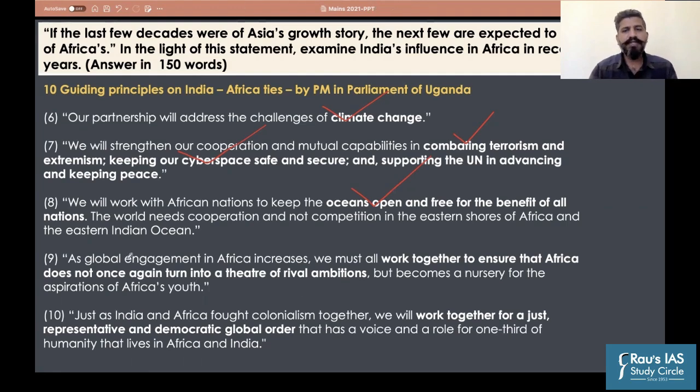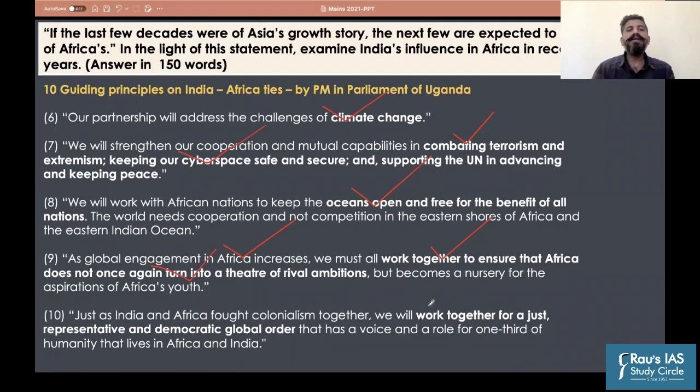Fine. Then India has said that as global engagement in Africa increases, we all must work together to ensure that Africa does not once again turn into a theater of rival ambitions, which was an indirect reference to the colonial past of Africa. India has also suffered from the colonial past. Because of the increasing interest of different countries in Africa, especially China and others, India has shown sympathy and empathy with the African continent, that it should not become part of what happened back then during colonialism, right? So this is the thing.